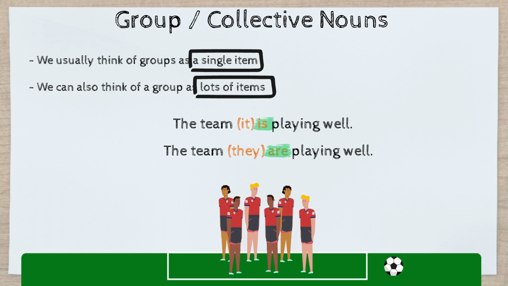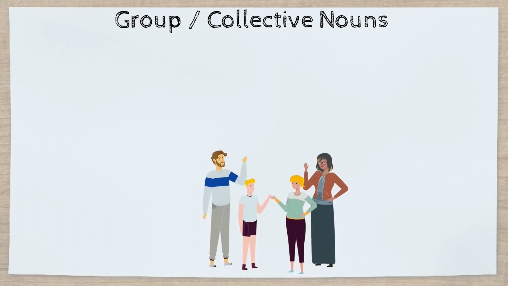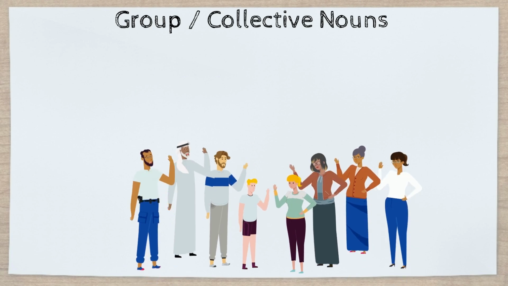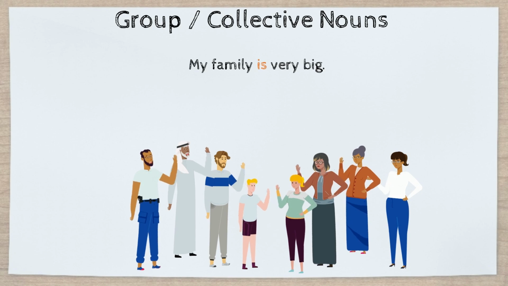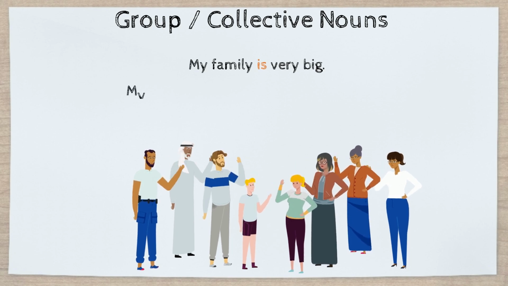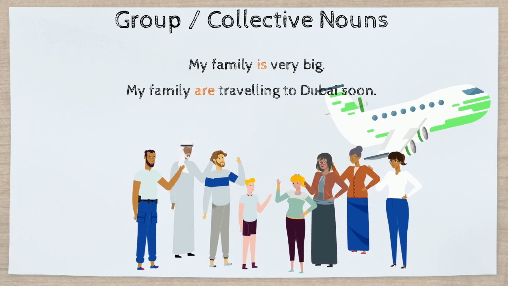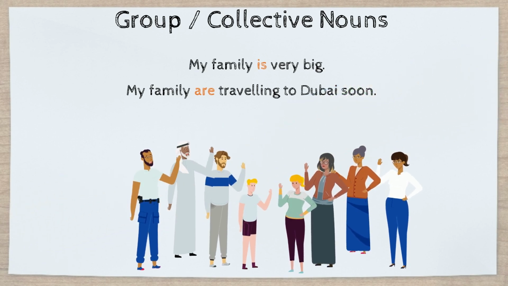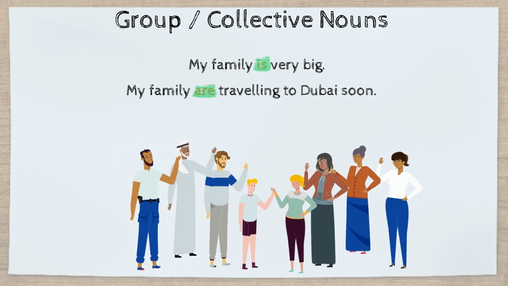Here's another example. We can think of our family as one big group of people. So, we can say, my family is very big. Or, we can think of them as separate individuals. So, we can say, my family are traveling to Dubai soon. Both are correct. It just depends on how we think about the group. And we need to remember to use the correct form of, to be.